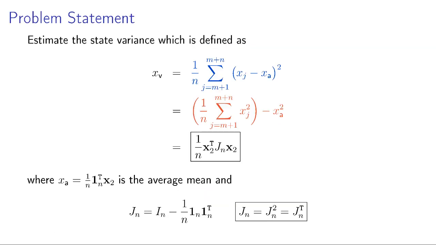Our problem is to estimate the state variance, which is defined as 1 over n times the sum of the squares of the differences between the unmeasured states and the average mean. In vector form, it's written as 1 over n x2 transpose times Jn x2, where Jn is positive semi-definite, so it's some kind of a mean-centered norm of the unmeasured state, and Jn is also idempotent and symmetric.